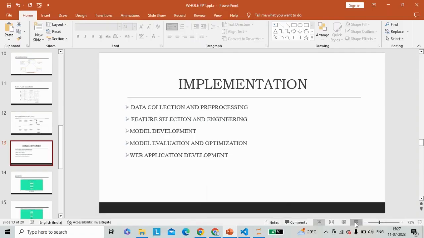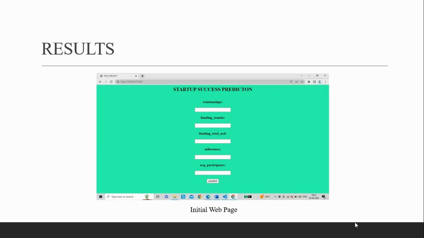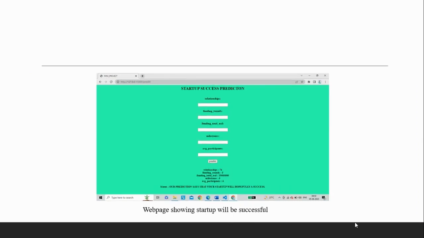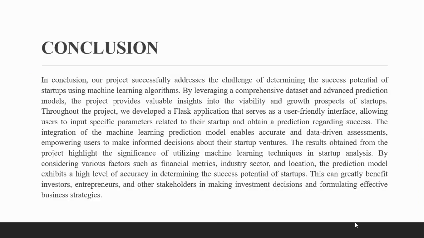Then, moving on further to the results. In conclusion, our project successfully addressed the challenge of determining the success potential of a startup using machine learning. We have linked the machine learning algorithms, the Python server-side programming, to the front end using a Flask application. This is a great benefit to investors.